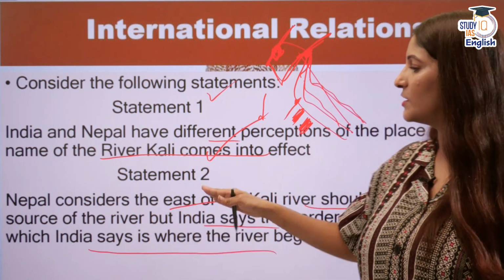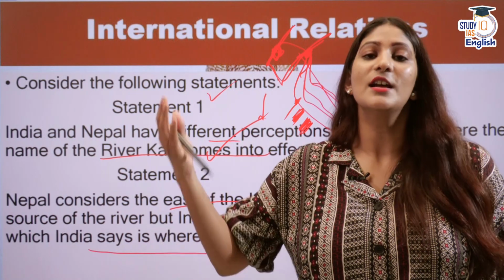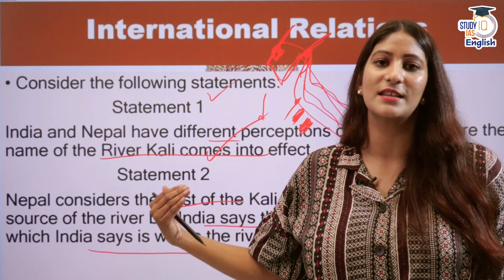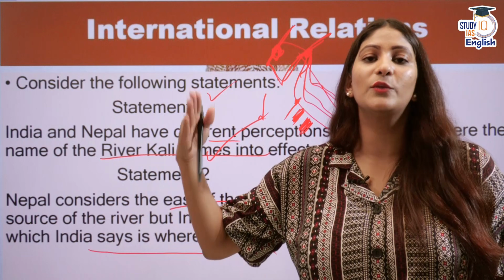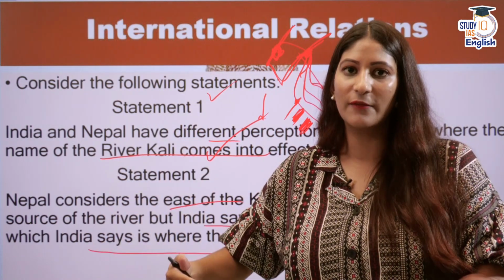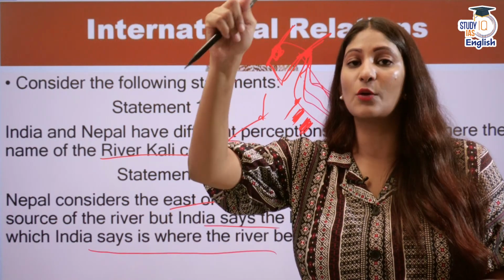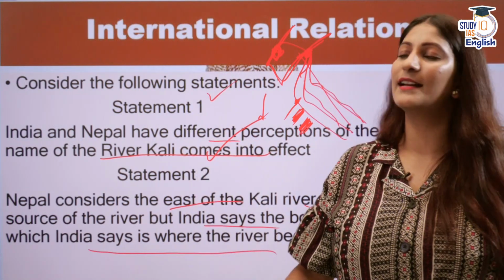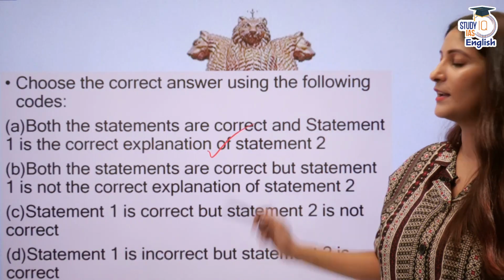Both have different perceptions, and Nepal says that the east of the Kali river is actually from the source where it begins. The source is at a higher altitude, and then the Kali river flows into the plains and the mountains, and that makes India think that it will get its division from the west of the Kali river where it is actually flowing, but Nepal says it is from the east of where the source is. So there is a difference of opinion there. Statement 1 is definitely correct, and it is the correct explanation of statement 2. Alright, option A will be the correct answer here.